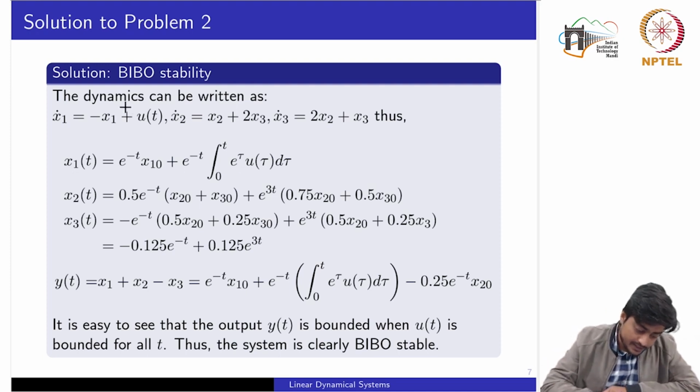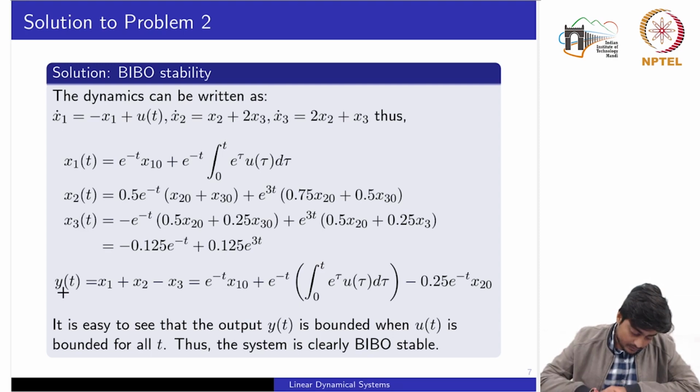If we write explicitly the dynamics of that state space equation, we can write three different equations, one for each of the different states, x1 dot, x2 dot and x3 dot. If you see the first equation, the right hand side does not contain any x2 and x3, so we can separately solve this equation for x1, which has been done here by using the variation of constants formula. Then using those x1, we can compute x2 and x3 separately for the given initial conditions.